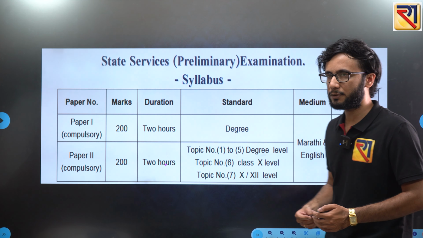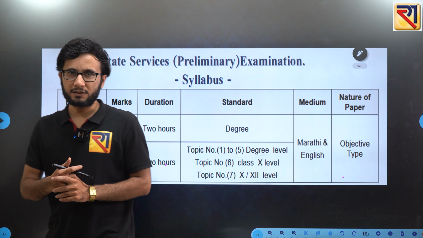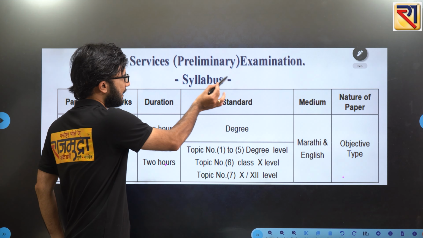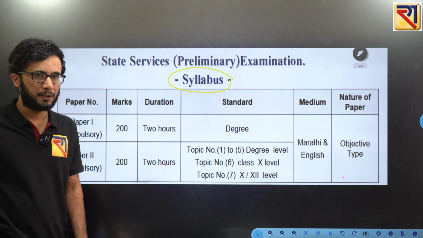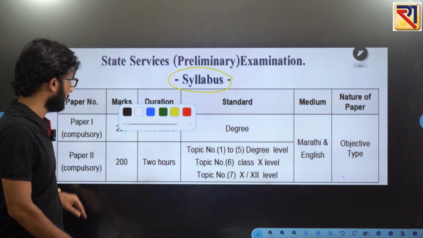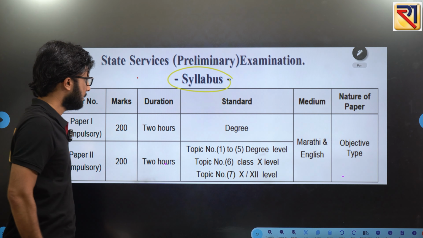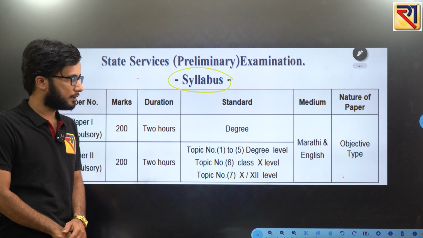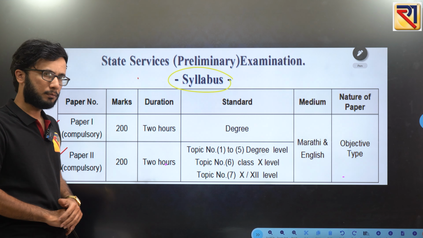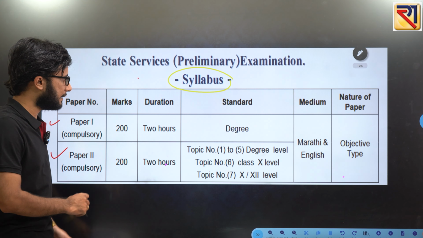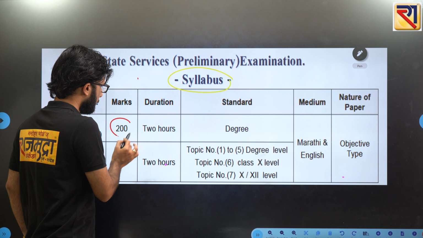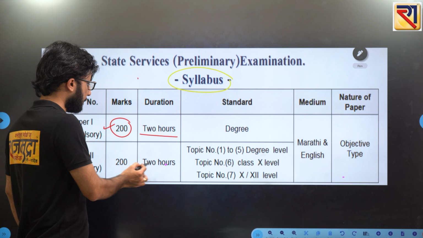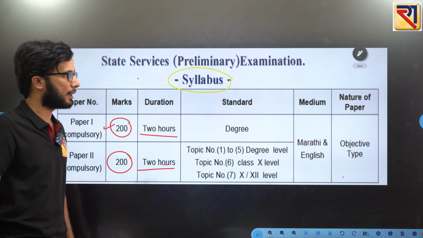We are having this English medium batch here, and first let's talk about the scheme of examination, exactly how this examination is going to be conducted. You can see this is the official PDF, and from that we have taken this. In the prelims examination, you are having two papers. Paper 1 and paper 2 are both compulsory. Paper 1 has 2 hours duration and 200 marks, and the second paper also has 2 hours duration and 200 marks, right?